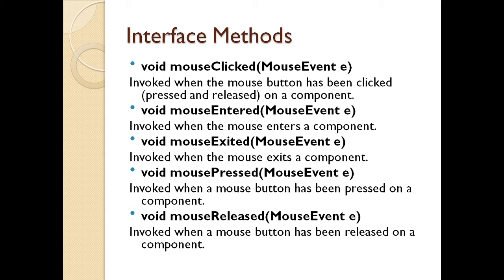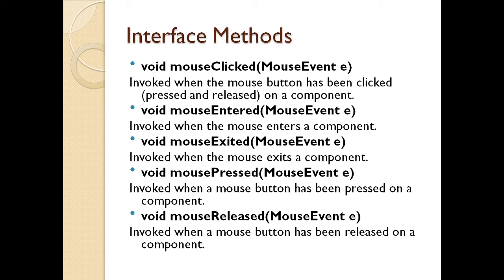Then I have an action called mouse pressed. When I press the mouse button on a component, this particular action will be invoked, and I have to pass the attribute mouse event E. Then last I have mouse released with the mouse event and object E. The method will be invoked when the mouse button has been released on a particular component. So these are the methods which I can apply to the mouse listener.